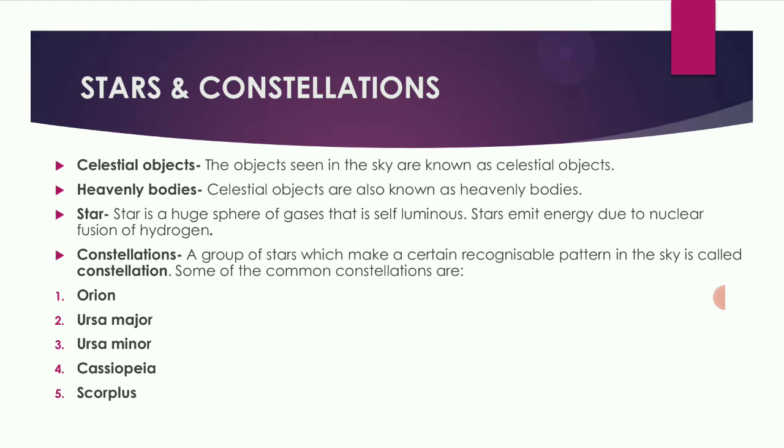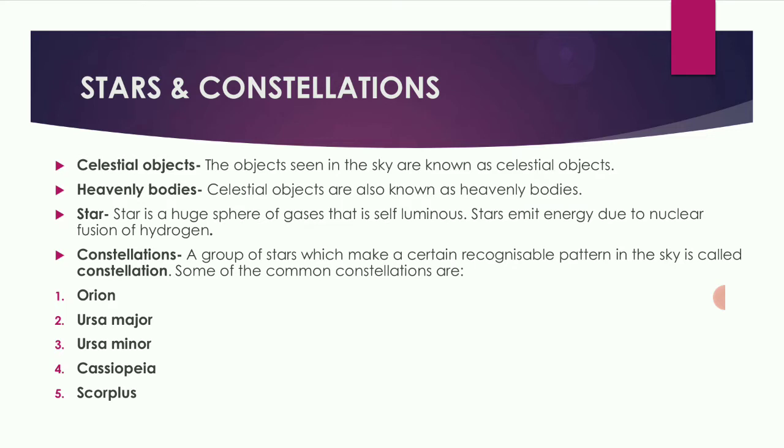Celestial objects. What are celestial objects? The objects seen in the sky are known as celestial objects, like sun, stars, moon. So these objects are called celestial objects. Planets, comets, asteroids. These celestial objects are also known as heavenly bodies. So sun, planets, stars, comets, asteroids, they are also called heavenly bodies.